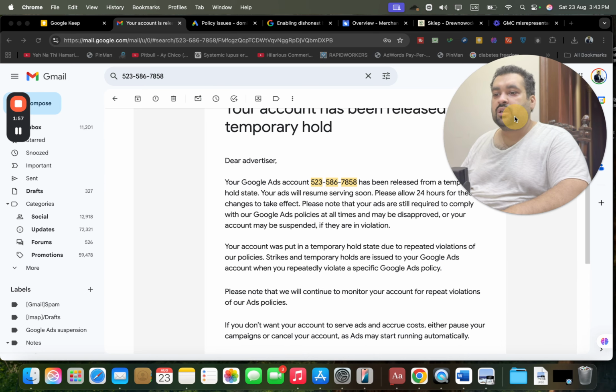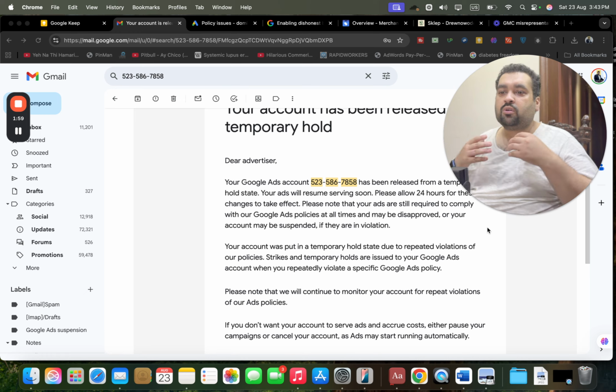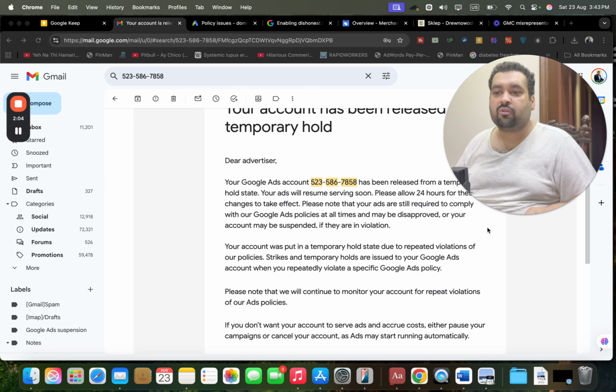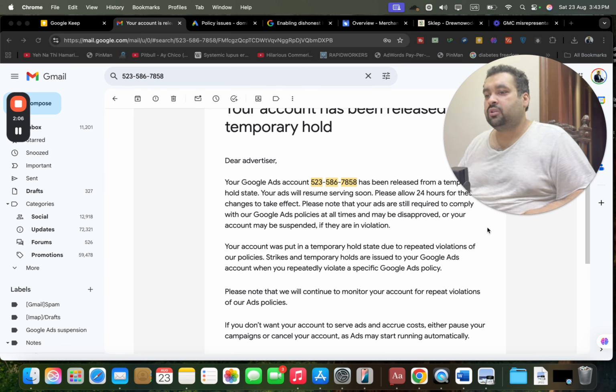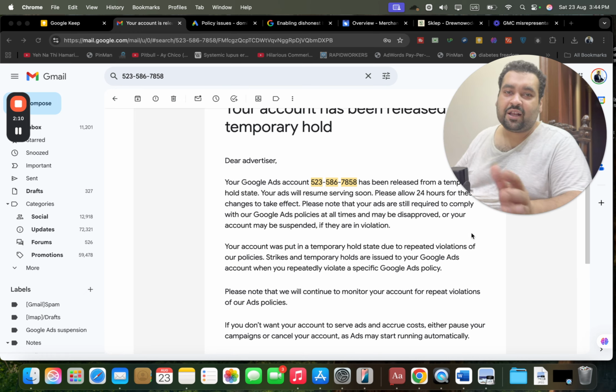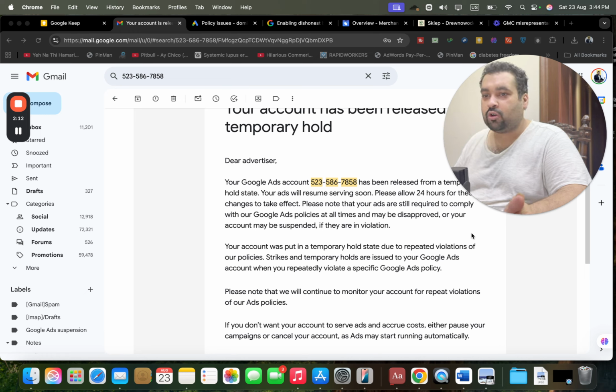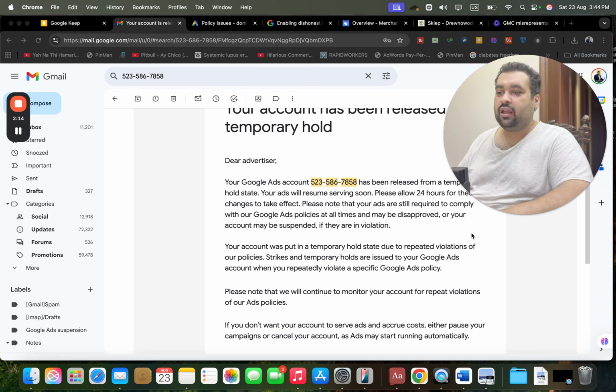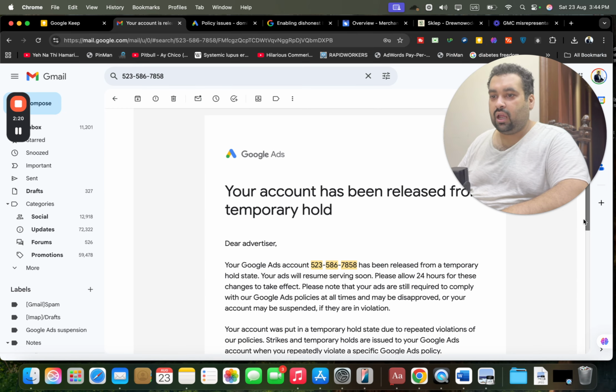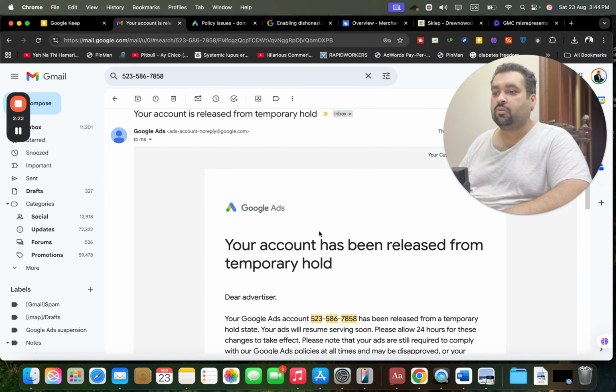Your account was in a temporary hold. You can see over here that we had to sort these errors. So now the error was quickly sorted out because we have a perfect awareness of Google policies, which is why you need to have a perfect command or hire a Google partner like us to sort out all of these issues. So yeah, it's a quick resolve for the Google enabling dishonest behavior policy where the account had a strike, and we helped them to release from the temporary hold.